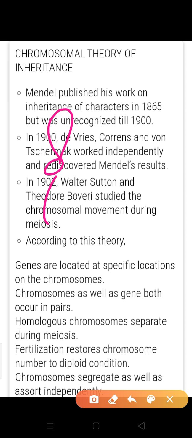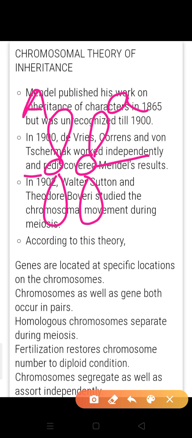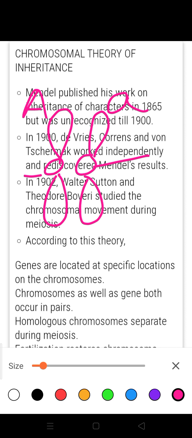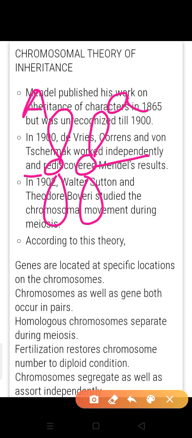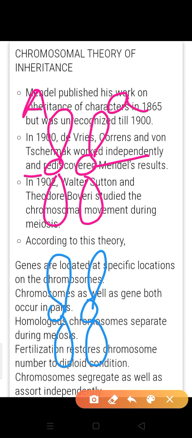Suppose this is the structure of a chromosome, a homologous chromosome, and it has a gene, capital A or small a. In the second condition, suppose this is another homologous chromosome, and it has capital B and small b.